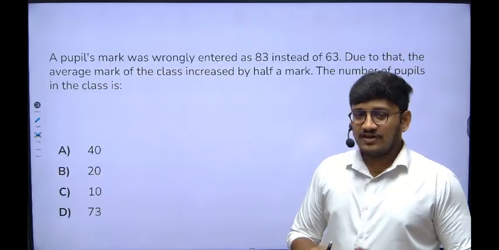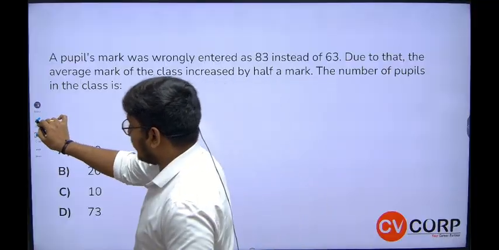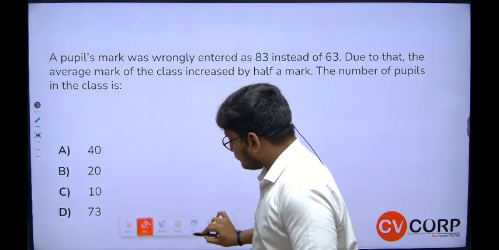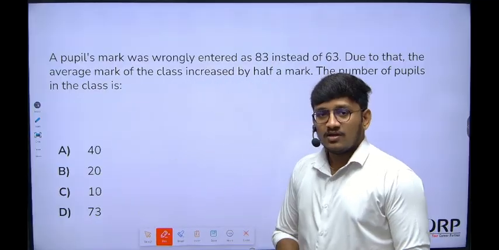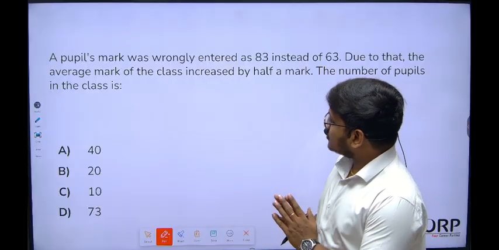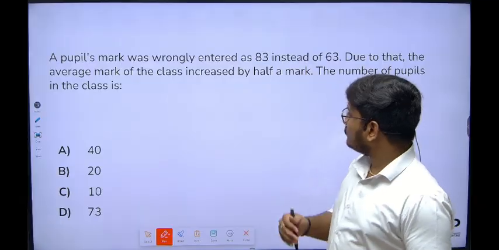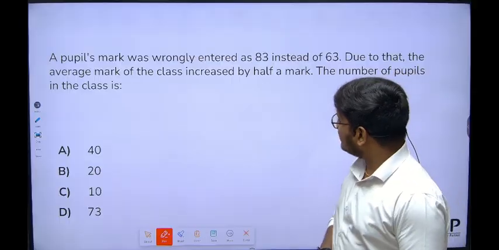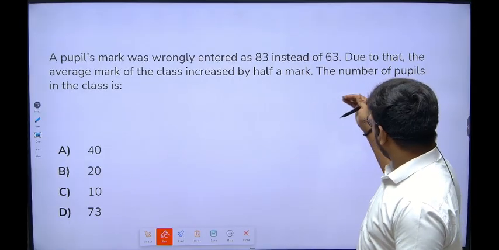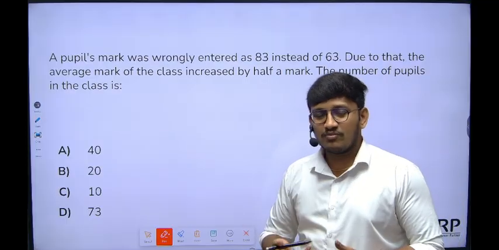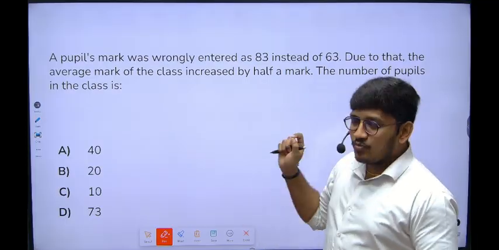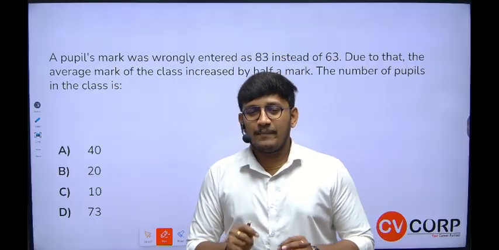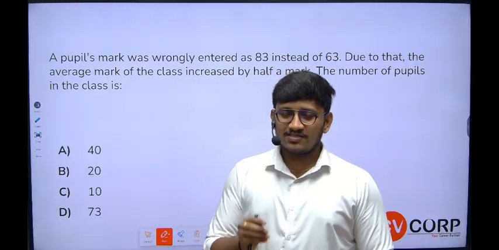Okay, now we are going to solve some different questions, which come under the concept of averages. A person's mark was wrongly entered as 83 instead of 63. Due to that, the average mark of the class increased by half a mark. We need to find the number of students in the class. This is a very, very important category of question. To be honest, to solve this question, pen and paper is not at all required. Just logical application.